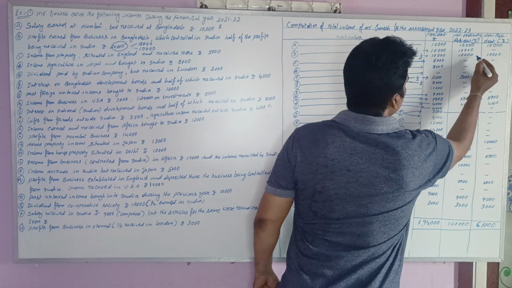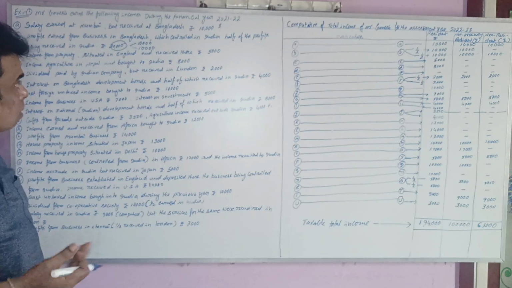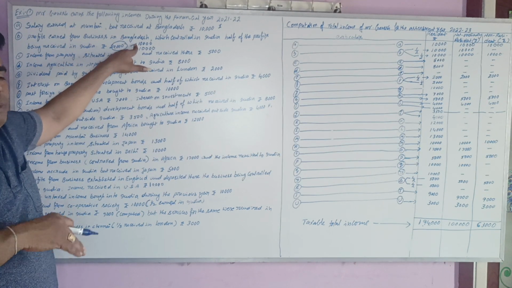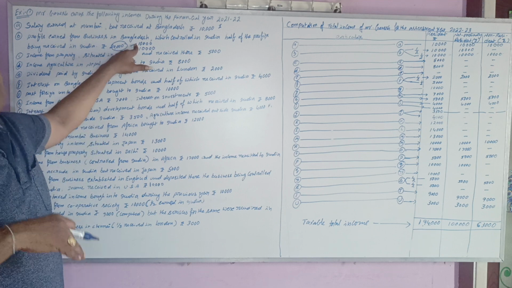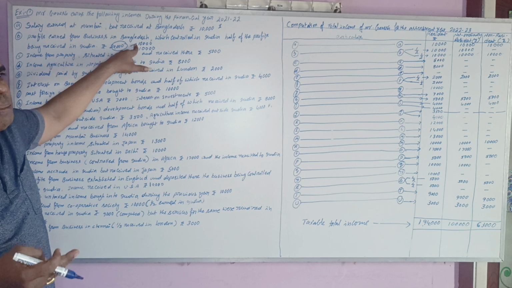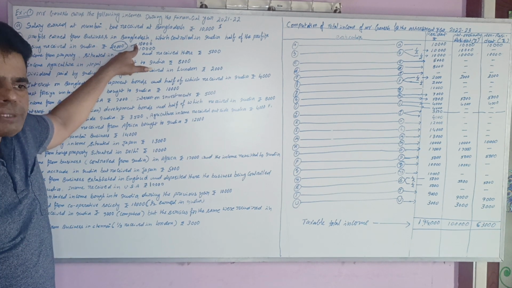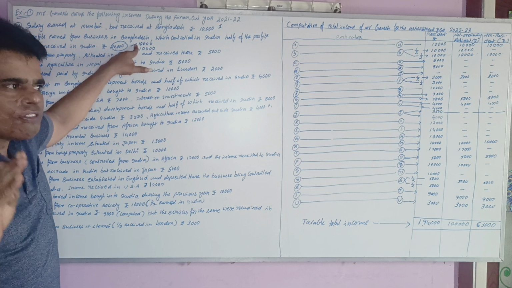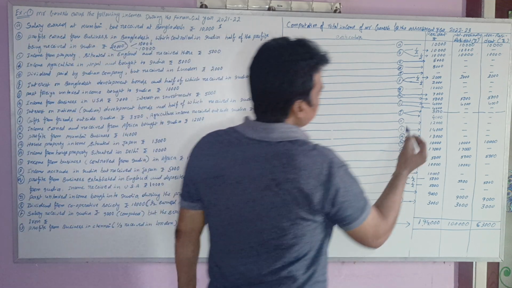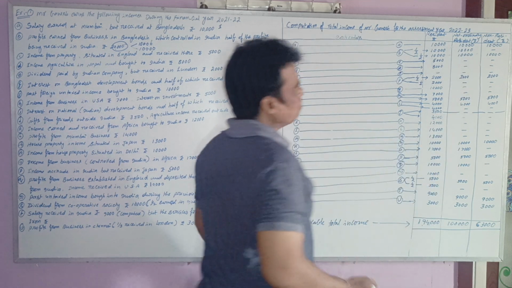Remaining 50%, that is 10,000, is earned and received outside India, that means Bangladesh, and controlled from India. That 10,000 should be treated as F2, foreign income type 2. Foreign income type 1 is taxable only for resident. Foreign income type 2 is taxable not only for resident but also for not ordinary resident. That's why the 10,000 is taxable for F2, like resident and not ordinary resident.